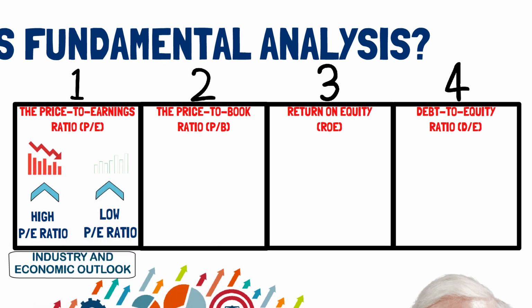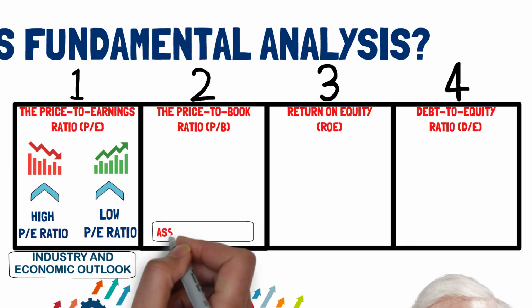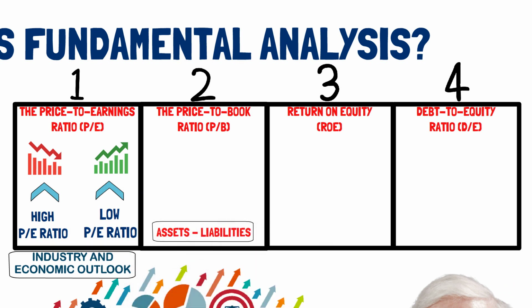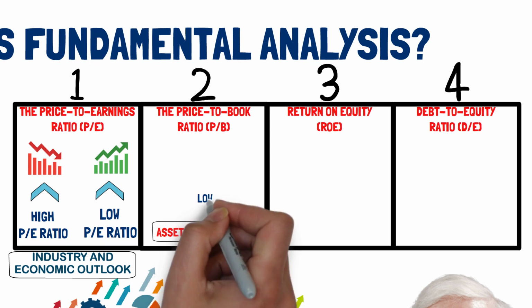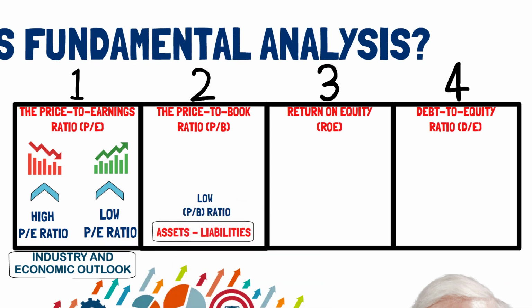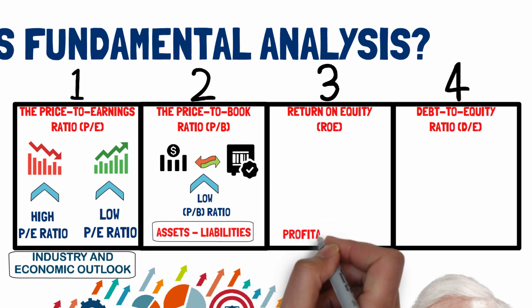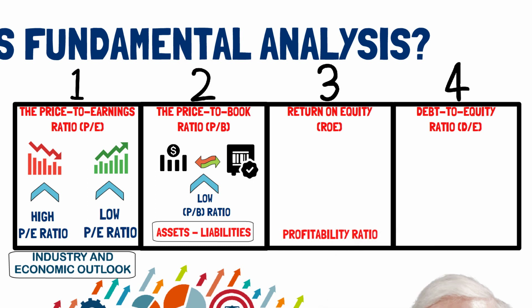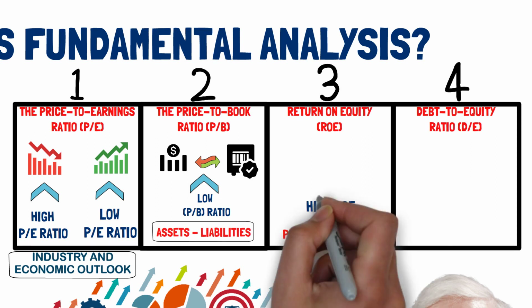The price-to-book ratio is another valuation ratio that compares a company's share price to its book value per share. The book value is the total assets minus the total liabilities of a company. A low price-to-book ratio means that a fair value of the company is backed by its assets. The return on equity is a profitability ratio that measures the company's ability to generate profits from its shareholders' investments. A high ROE is a good indicator of a profitable company.